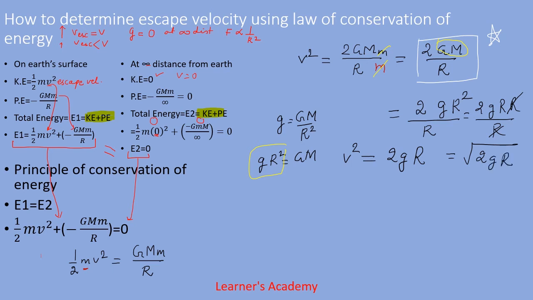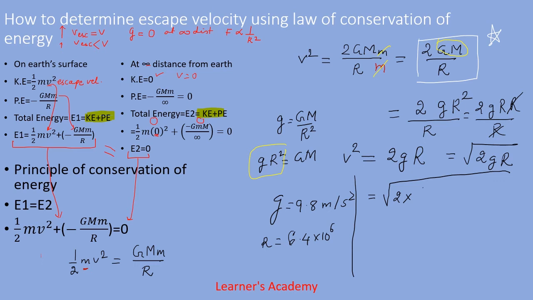To get that, we'll have to substitute the value of g, and we'll also substitute the value of radius of Earth here. So when we solve this further, we get square root of 2 multiply 9.8 multiply 6.4 into 10 to the power 6.